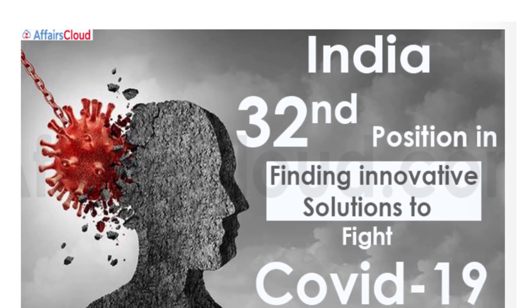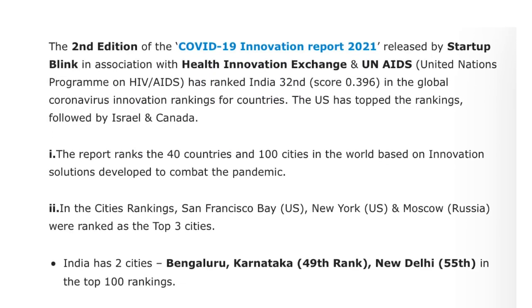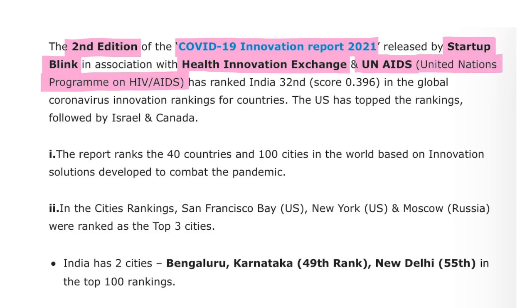Next we'll be talking about India securing 32nd position in finding innovative solutions to fight COVID-19. The name of the report is the COVID-19 Innovation Report, and this was the 2nd edition of the COVID-19 Innovation Report, released by StartupBlink in association with Health Innovation Exchange and UNAIDS, that is the United Nations Programme on HIV and AIDS. It ranked India in 32nd position in the global coronavirus innovation ranking for countries.